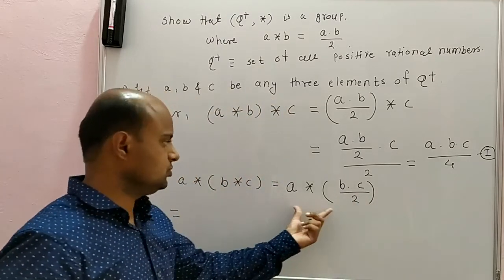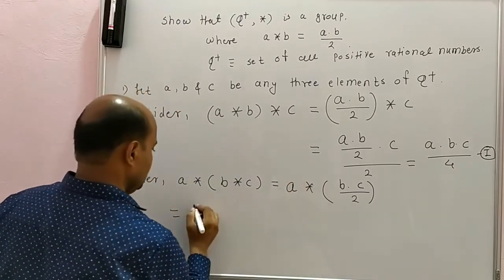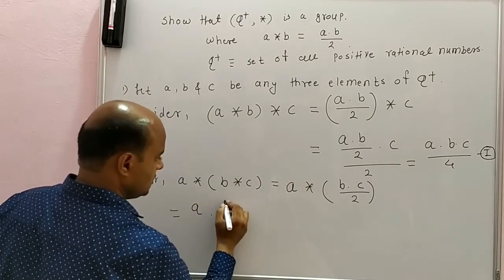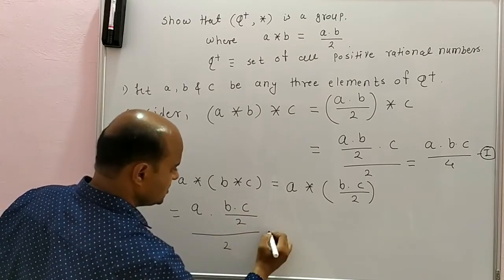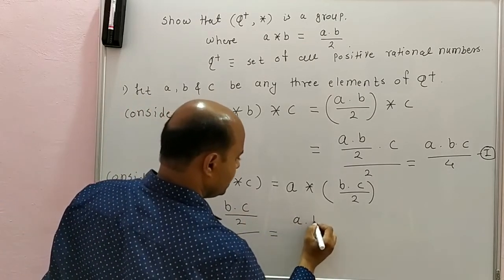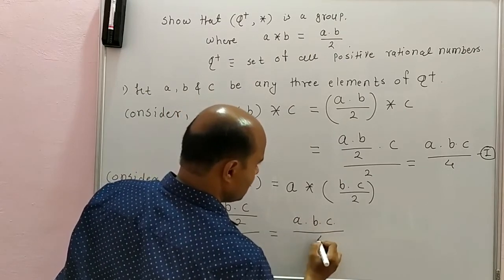Now apply star to these two elements. We will have A into B into C by 2 by 2. This is equal to A into B into C by 4.